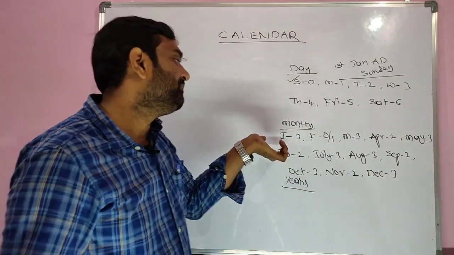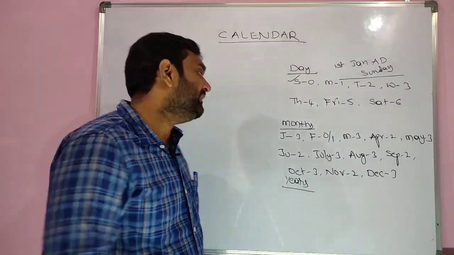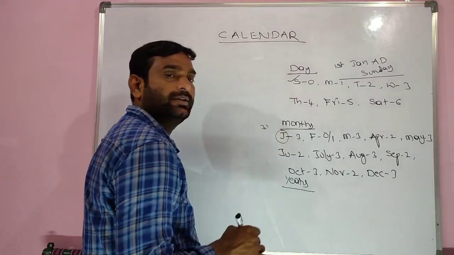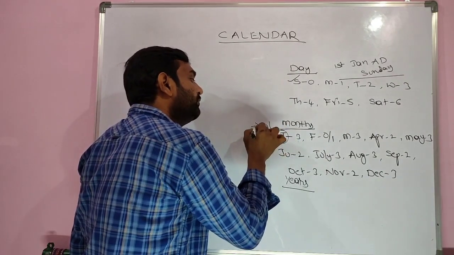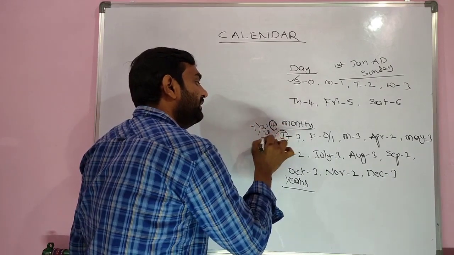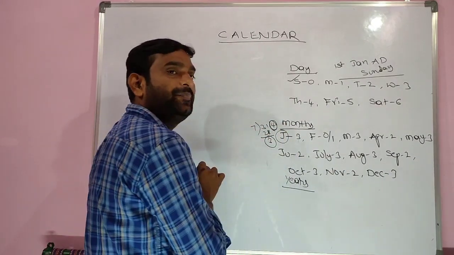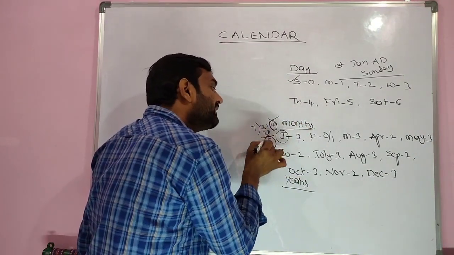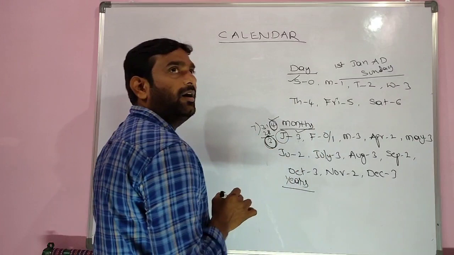How can you give codes for these months? Very simple. In January, we have 31 days. If you divide by 7, you will get 4 perfect weeks, 28, and 3 extra days remaining. These 3 extra days are considered as odd days.